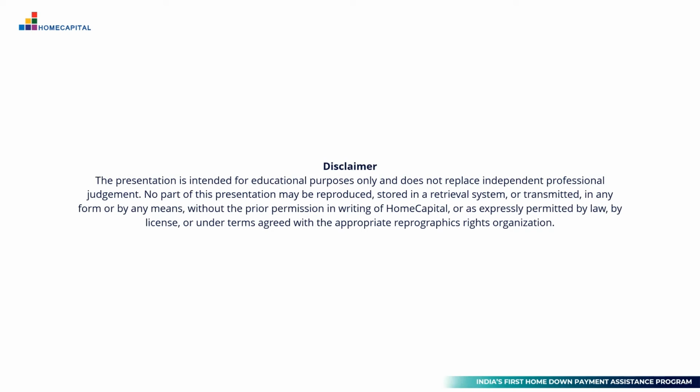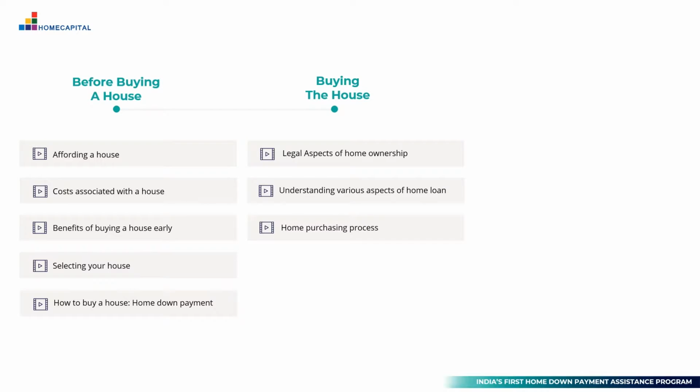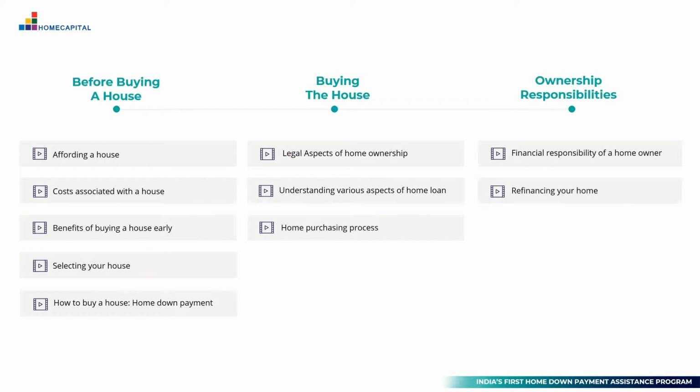In this series, we discuss the various factors you should know before you decide to buy a house, the home buying process that you can expect, and finally, what your responsibilities are as a homeowner. In this episode, we will talk about the various costs associated with owning a house.